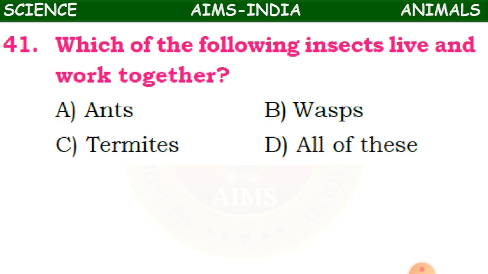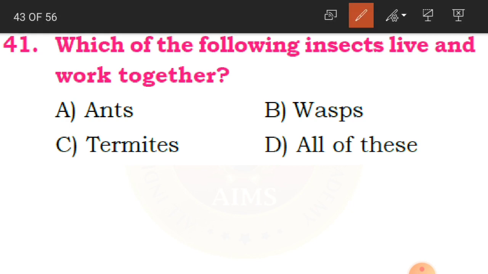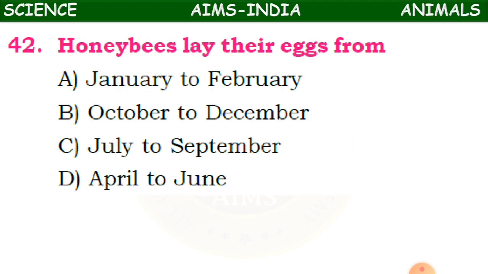Now the 41st question. Which of the following insects live and work together? Insects like ants, wasps, termites, all of this. So we have to identify which of these insects live and work together. All the insects mentioned here live and work together. Clear? Okay, children, have you observed ants?